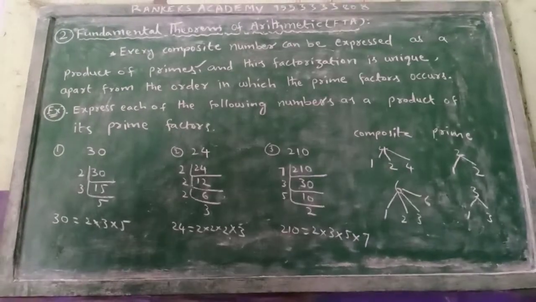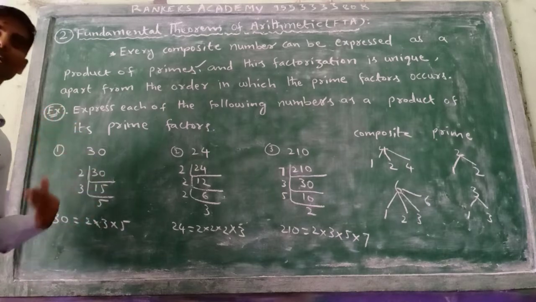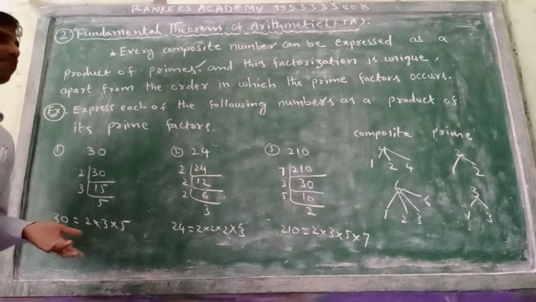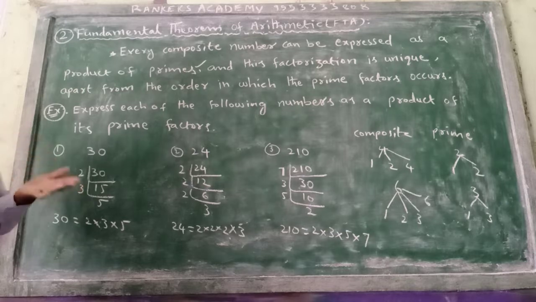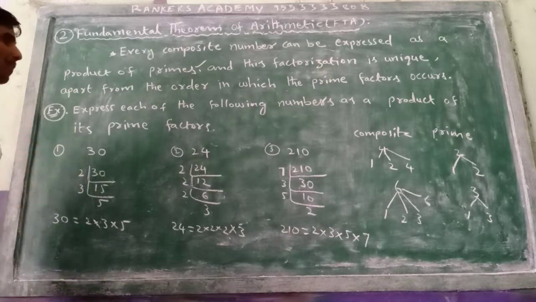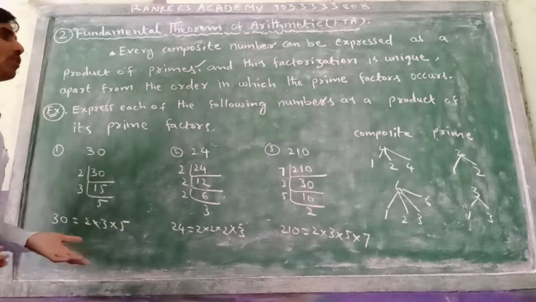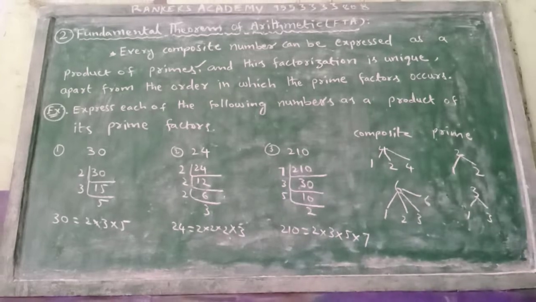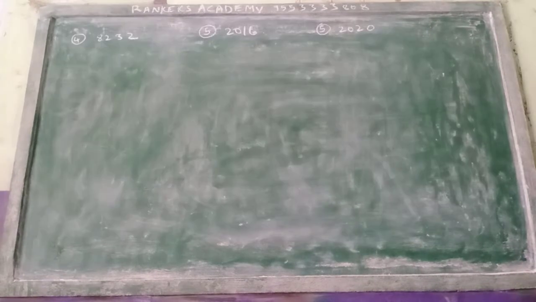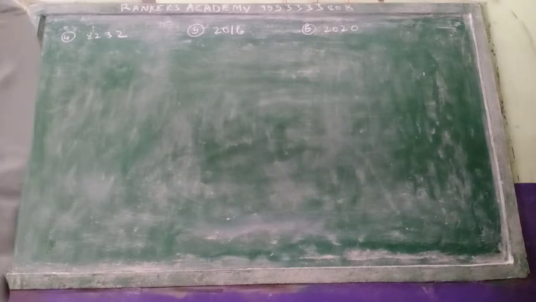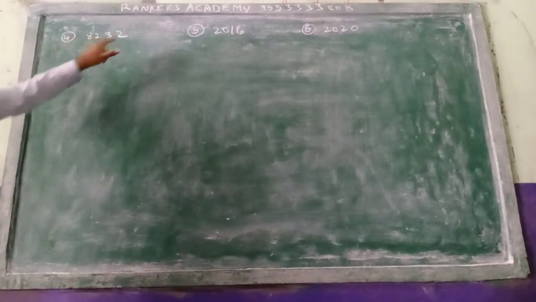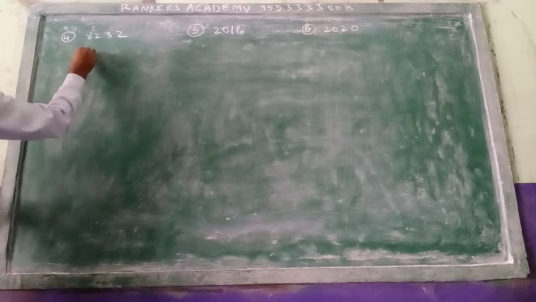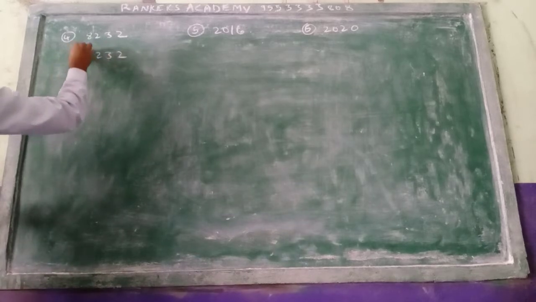So very important. If you know this fundamental theorem of arithmetic, you will get the next finding: HCF of the numbers by using the prime factorization method, and LCM also we will get. So you learn properly. Next I will explain some examples. Once you observe here, now see here, 8232 is there. Take here 8232.